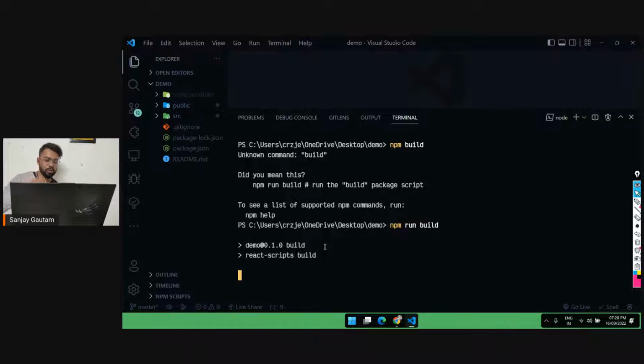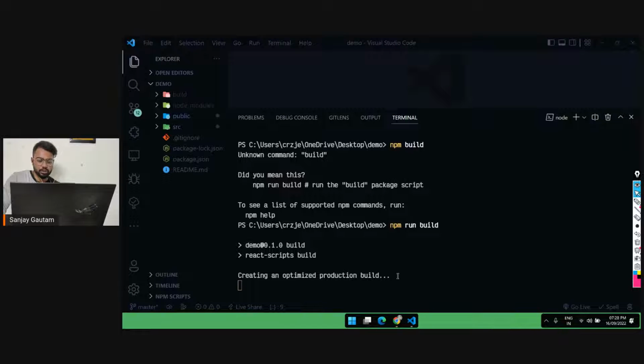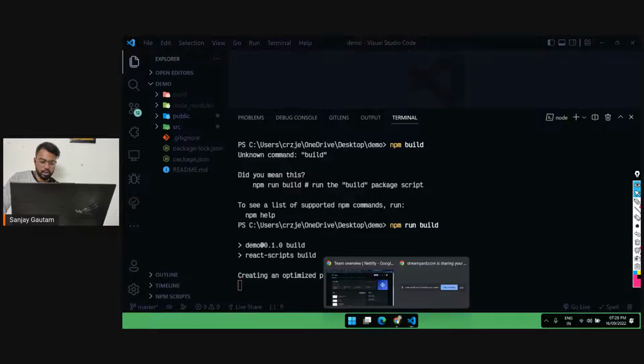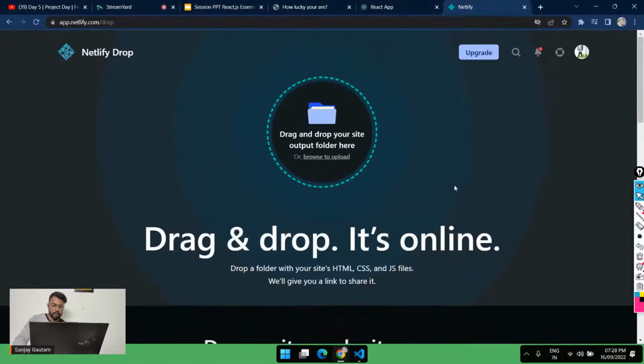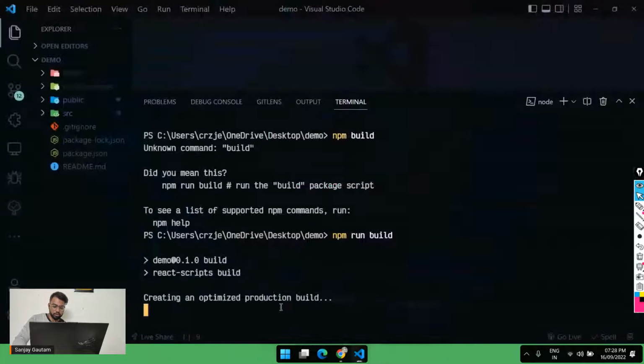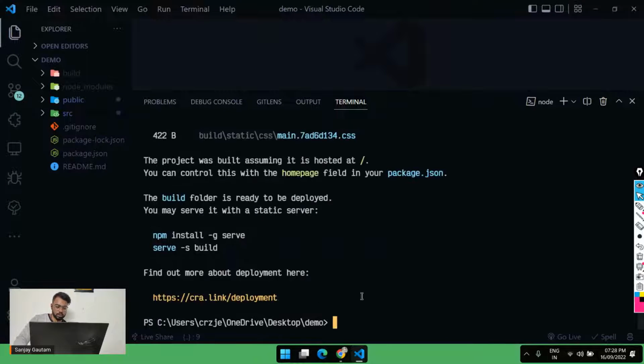Now React is actually going to convert everything into a project that you can basically deploy in a single go, and it's going to be optimized for the best performance. So here you can see we are getting a new folder here, build, and it's just going to take a little time. Till then, let me go over here, and here we have to click on add new site, deploy manually, and here we basically have to drag and drop that build folder. So till then, I'm just going to wait for this thing to complete.